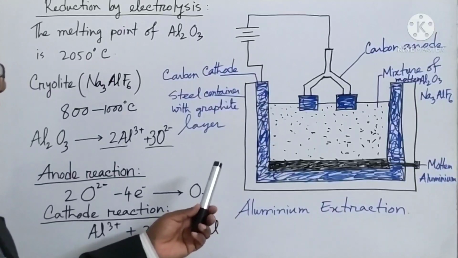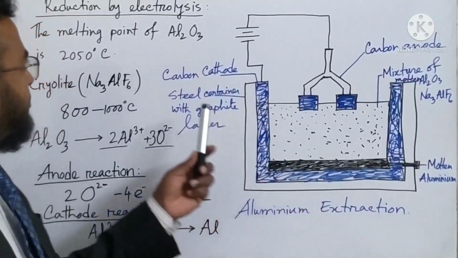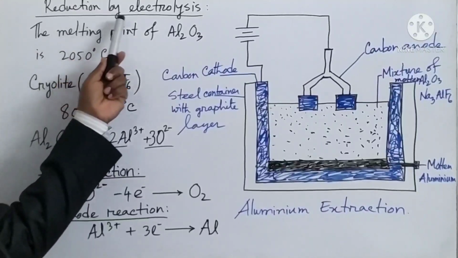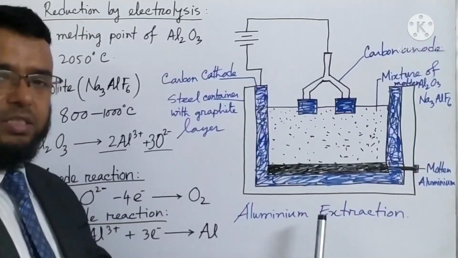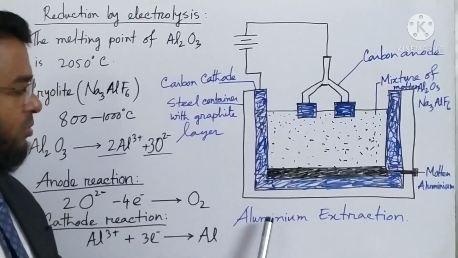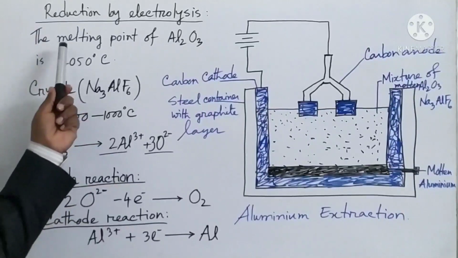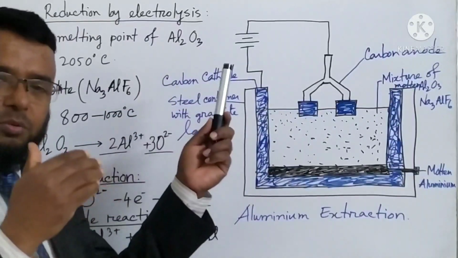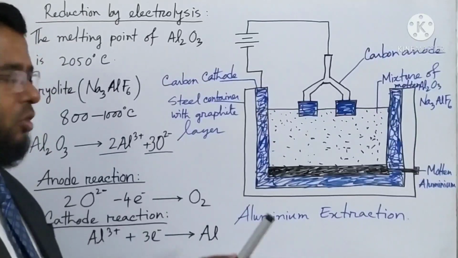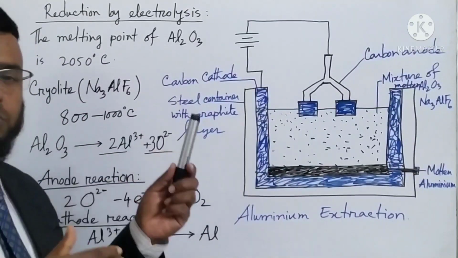Okay, you have seen that. I just want to tell you again, reduction by electrolysis, this is the electrolysis process. The extraction of aluminum metal is done by the electrolysis process. For this reason aluminum oxide is needed. The melting point of aluminum oxide is very high, so it is very expensive to raise the temperature to 2050 degrees Celsius.